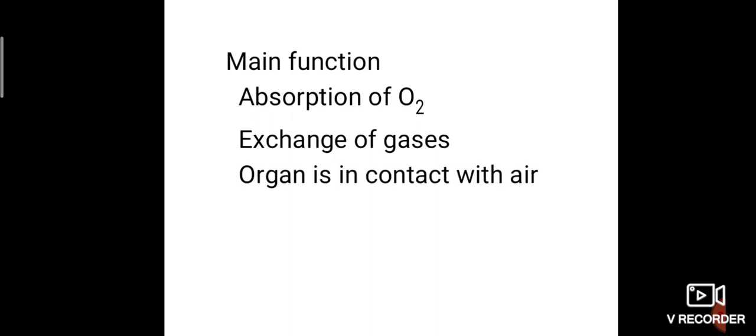So the main function of respiration is what? Absorption of oxygen has to take place. Then exchange of gases, and the organ is in contact with air. Some organs, like the nose, are external organs directly in contact with the air, and through the external organ the air reaches our internal organ. In the internal organ, exchange of gases takes place. Because of this gaseous exchange, the oxygen gets into the blood. Through the blood, it is absorbed by our cells. Then in cells, cellular respiration takes place. So these are the main functions in respiration.